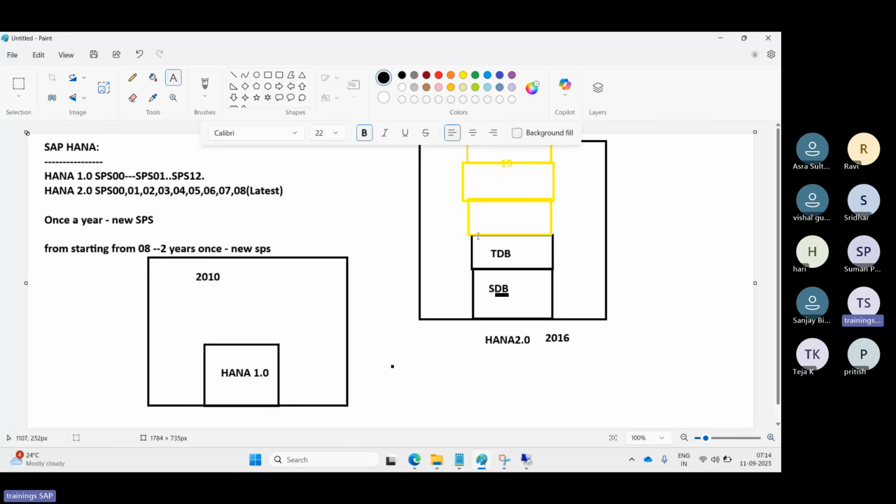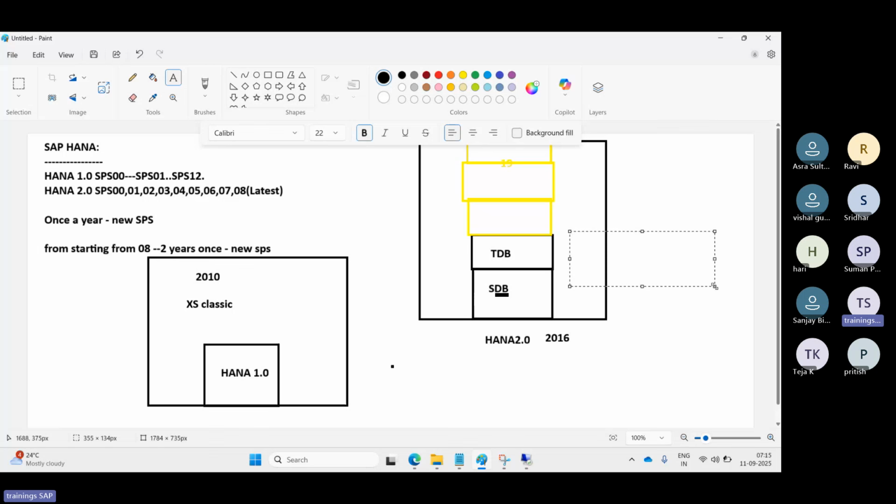SDI, many engines, many high availability features, there are many things they have improved. Why? Because currently it is 2.0, so every new technology, every new enhancement, every new feature they will introduce in HANA 2.0 itself. That's the major difference: this is a single container, and this is the multi-container. Here they have released XS Classic. Using XS Classic, we build database-related applications.